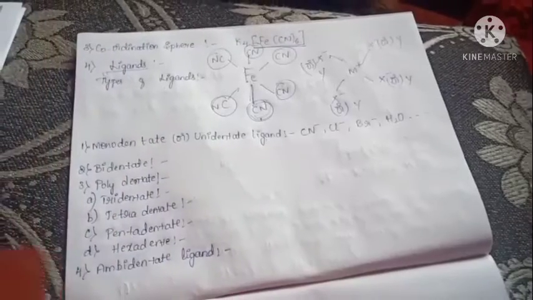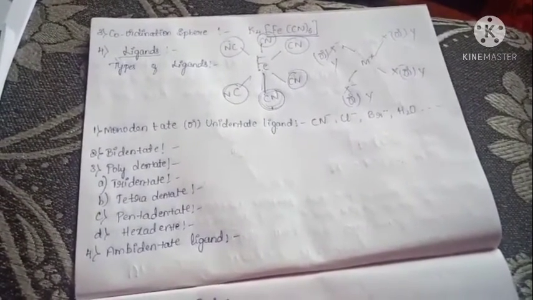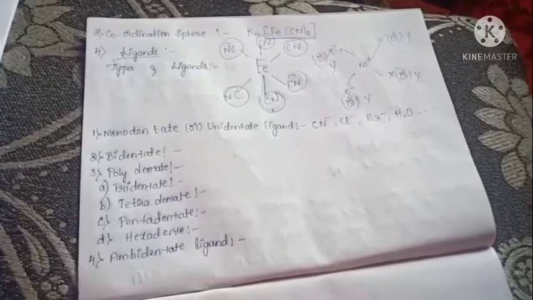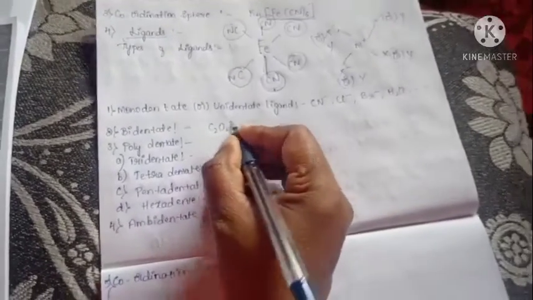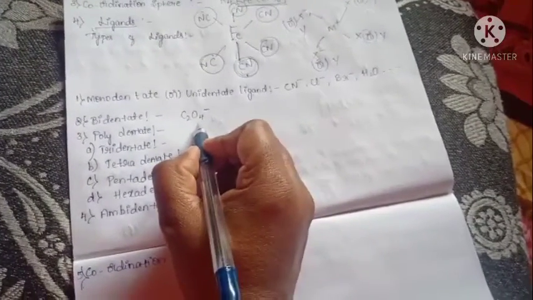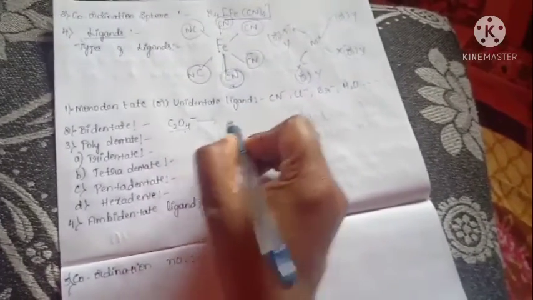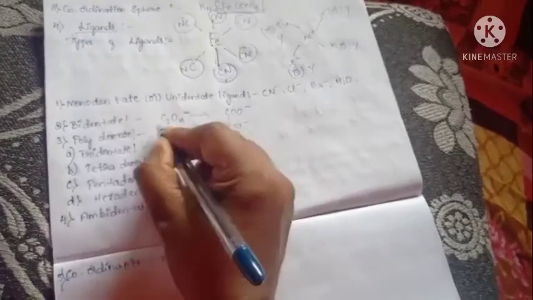Bidentate ligand means a ligand that can bind through two donor atoms. It contains two donor atoms. For example, oxalate ion, C2O4 2-. We can also write this as COO-, COO-. That is called the oxalate ion.